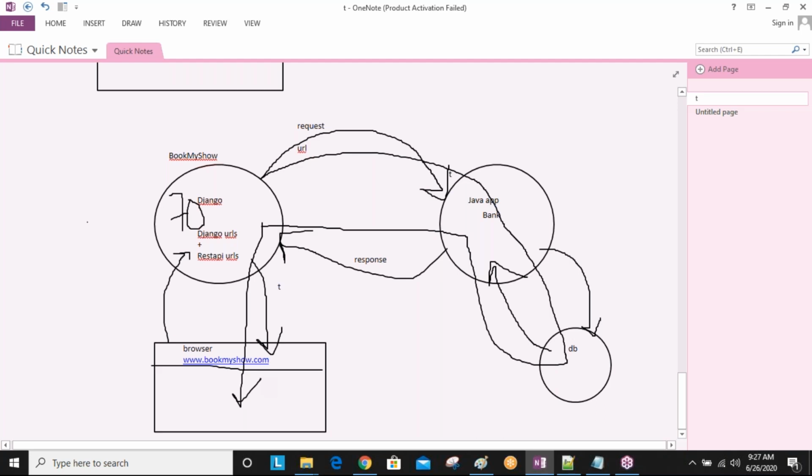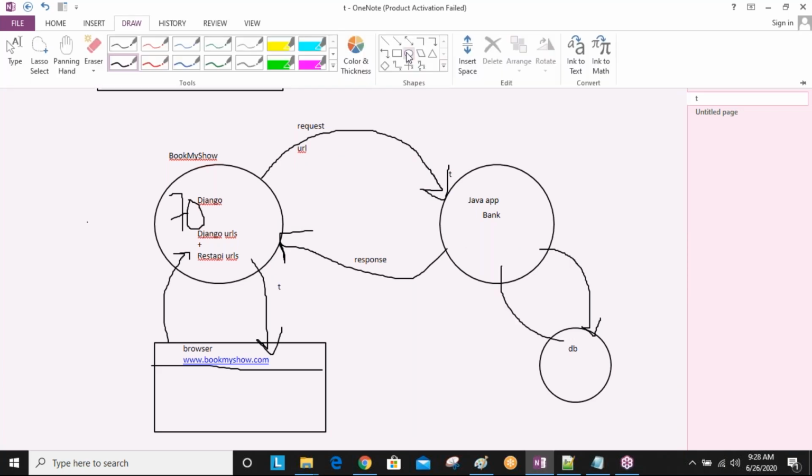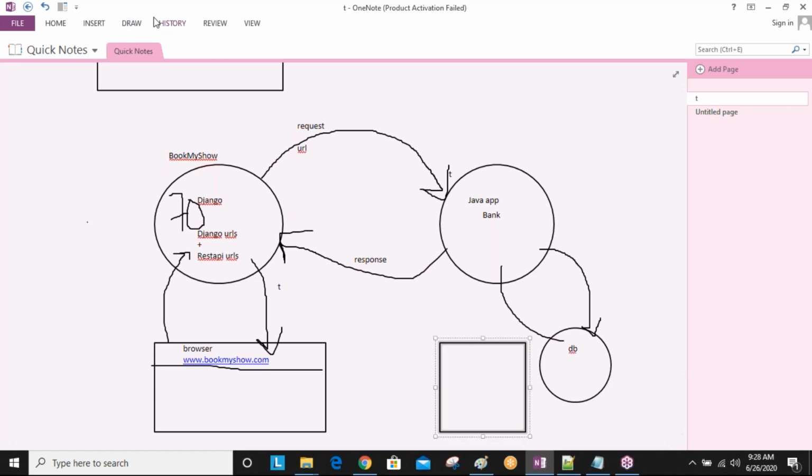Okay, these all things. So for example, here also one browser is there. This is nothing but one browser. Okay, so from this bank application we can communicate directly, but I don't want to communicate here.